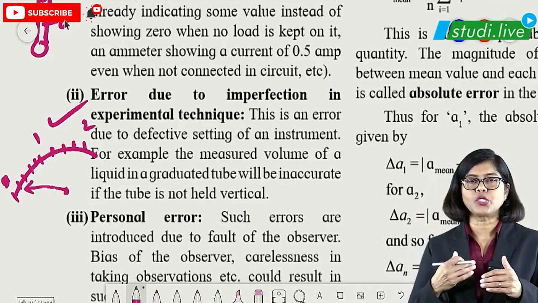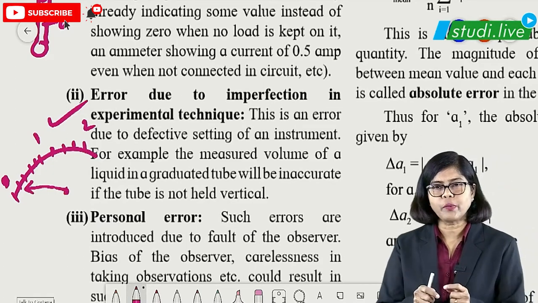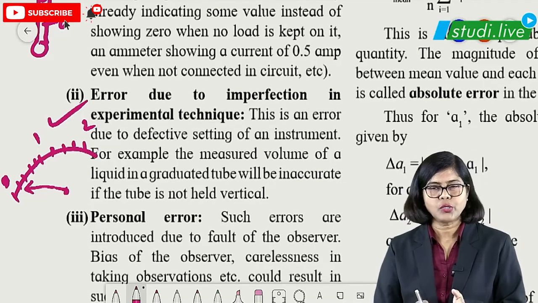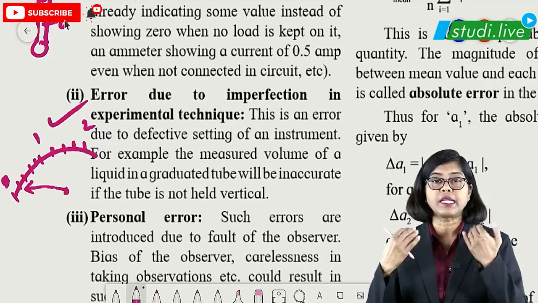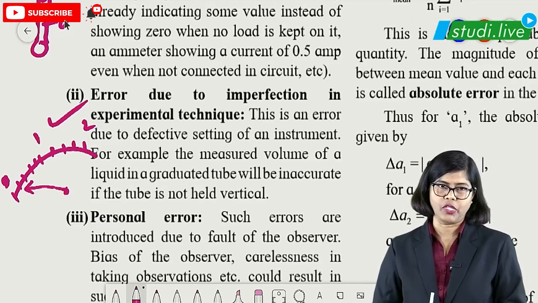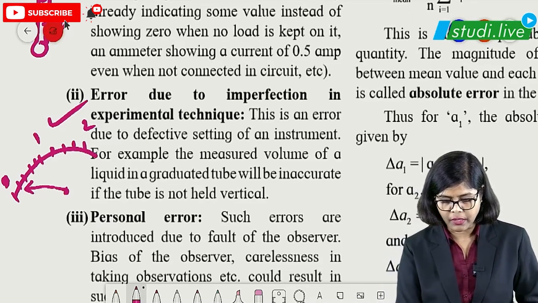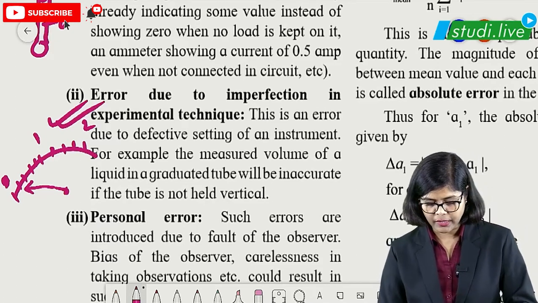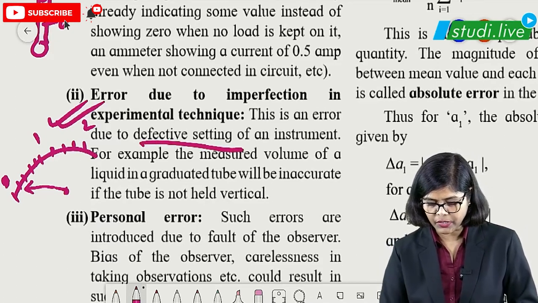What you are supposed to do is set it to the 0 value. If you have not done it, it is not a faulty instrument, it is a setting mistake. So that comes under error due to imperfection in experimental techniques, a defective setting.